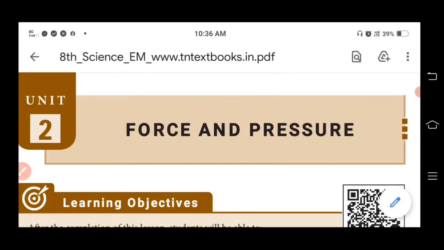Students, now we are learning our Unit 2, Force and Pressure. Our today's topic is friction.